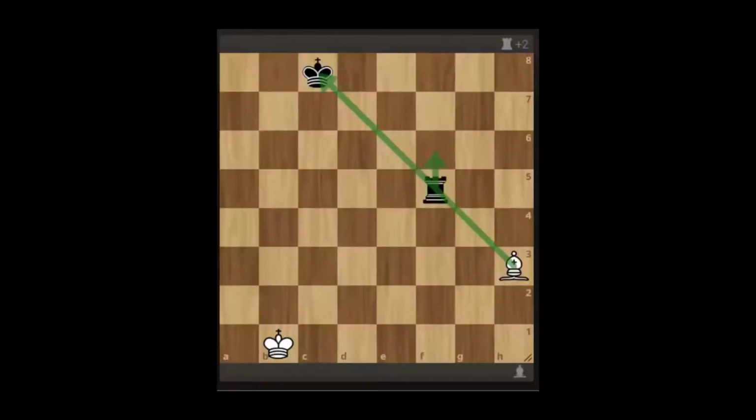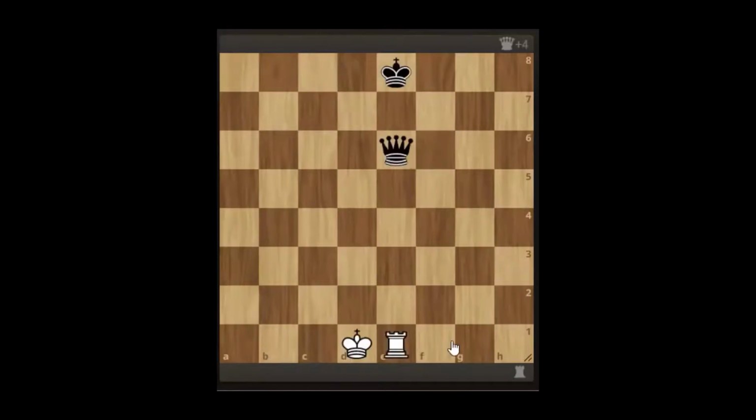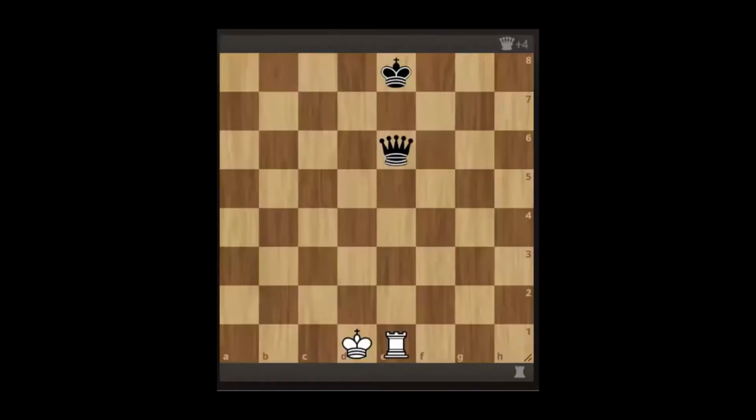In the examples we had discussed, the pinned piece cannot move at all. Like there isn't any possibility of it moving. But there could be some examples where the piece is pinned, but it is pinned along this line. We had mentioned that the pin is along a line, so the piece is pinned along a line. So one example of this case is this example. This is known as a partial pin.